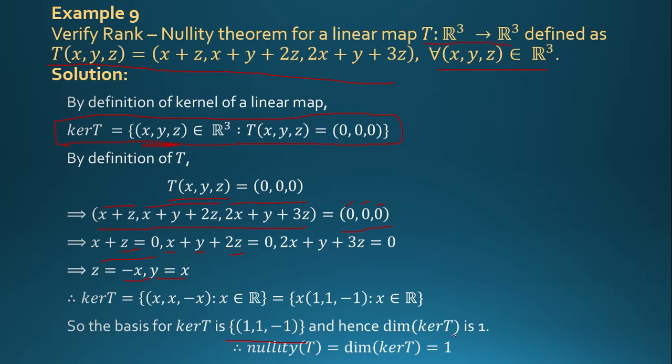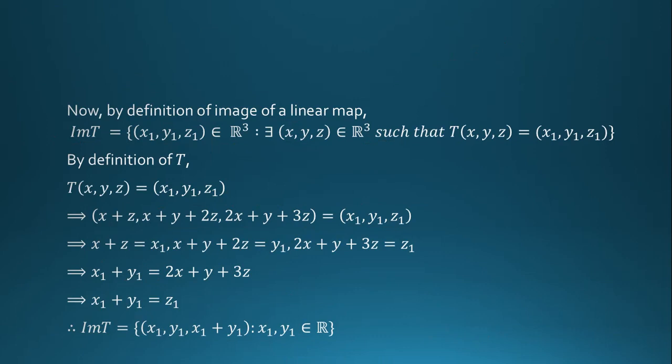Hence, dimension of kernel T is equal to 1. So nullity of T is equal to dimension of kernel T is equal to 1.